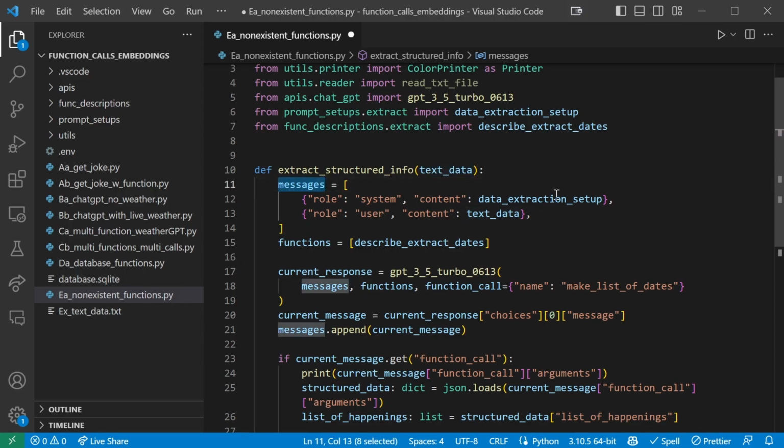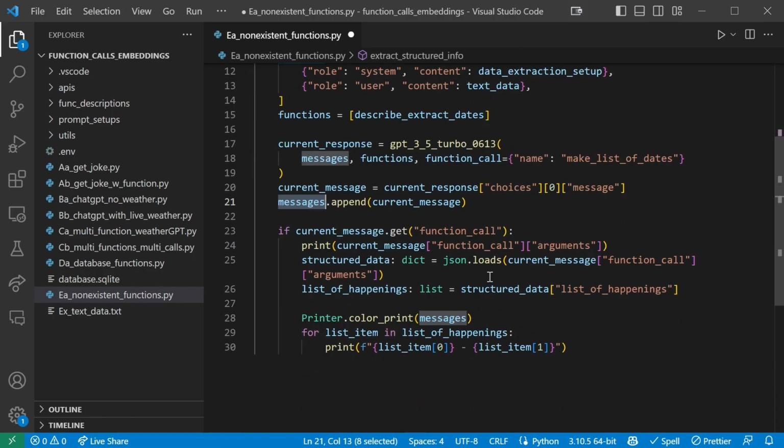We have the messages, of course, our setup in the first one, the text data in the second one. We define our functions and make the first call. We make sure to force the function call of our non-existent function. We get the current response, the current message, and we append this to the messages. Now, if the current message has a function call, which of course it will because we forced it, we extract the function arguments as structured data, which is a dictionary.